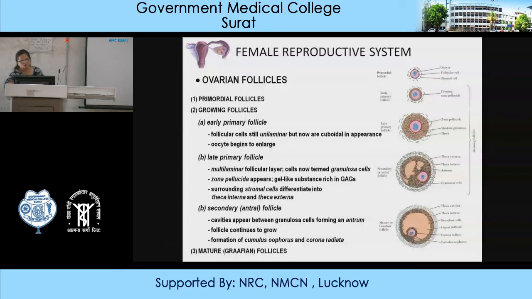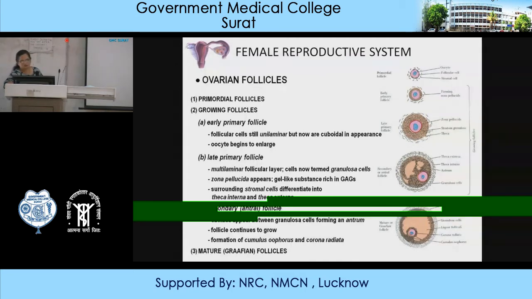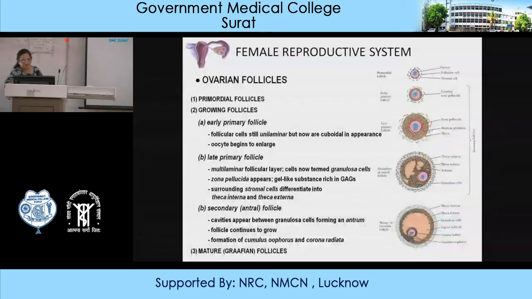In this mature Graafian follicle you can see the thecal cells; even the theca interna produces estrogen and progesterone. Theca externa is just a protective capsular layer of connective tissue. Liquor folliculi is the fluid where you can find a lot of hormones present.